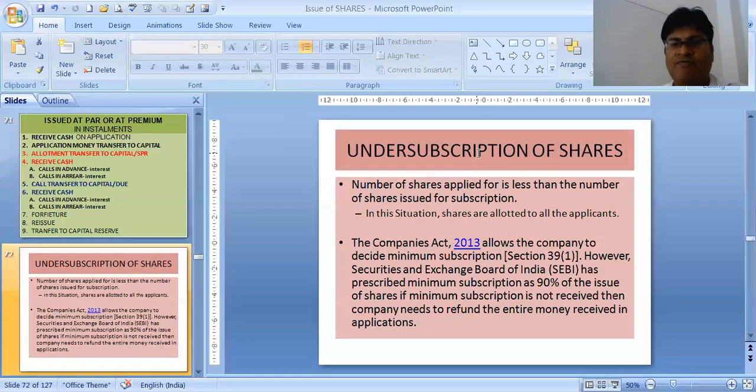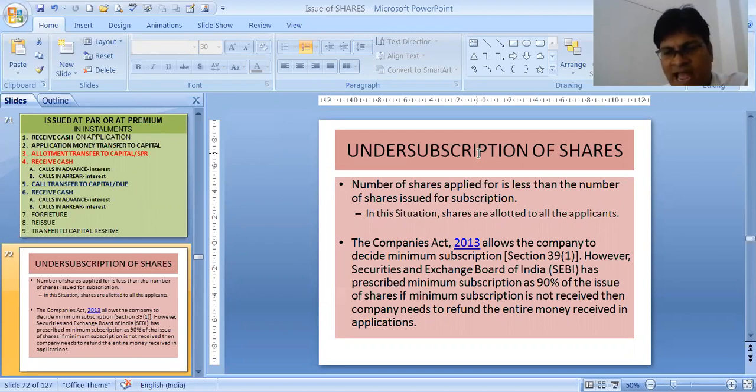First of all, we understand the meaning of under subscription of shares. Number of shares applied for is less than the number of shares issued for subscription. In this situation, shares are allotted to all applicants. Suppose the company has asked for 10,000 shares. People have subscribed for 9,000 shares. All the shareholders will be given the shares.